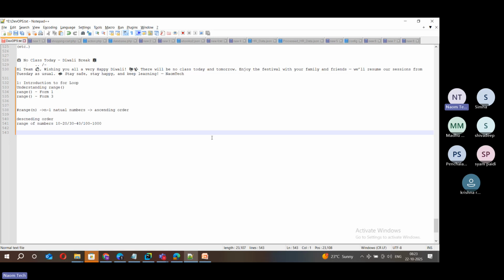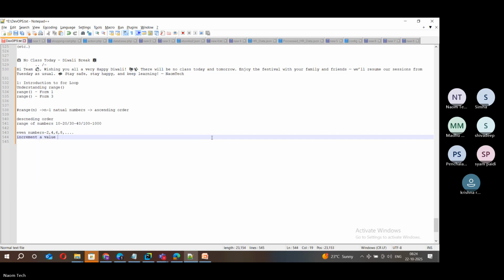Or suppose I want to print all even numbers: 2, 4, 6, 8, and so on. Similarly, I want to increment a value by 2 or decrement a value by 2, or increment by 1, 2 or 3.